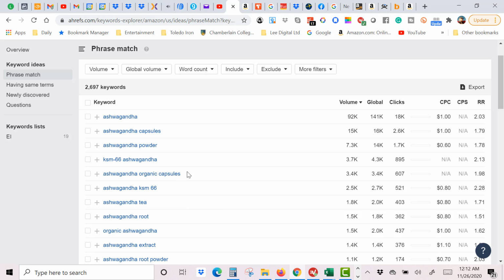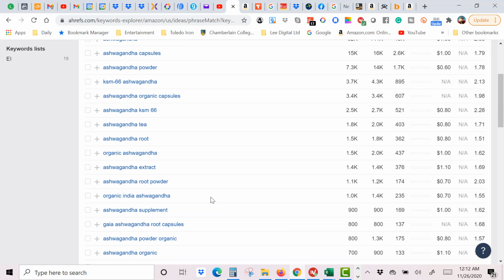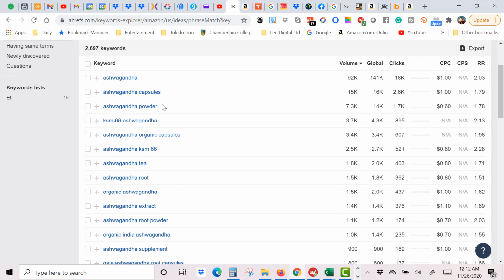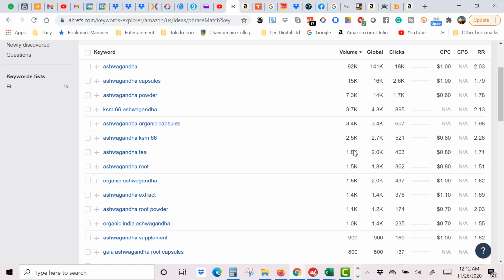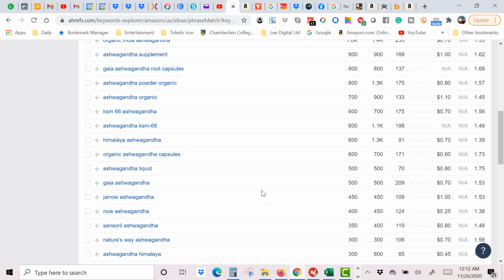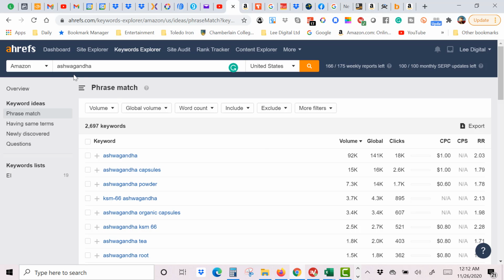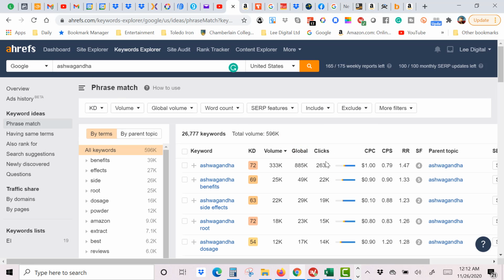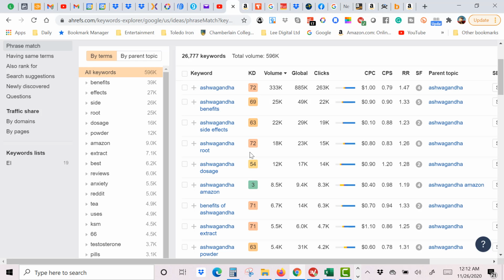As I look into the sales, there's definitely a lot of search volume for this word, but I'm guessing that this is more for products than books, obviously. But there's a ton of people searching for this product. So that's interesting. Let's look at Google and see the type of volume there, even more, obviously. So these are the kind of things that I look at. People are definitely interested in this topic.